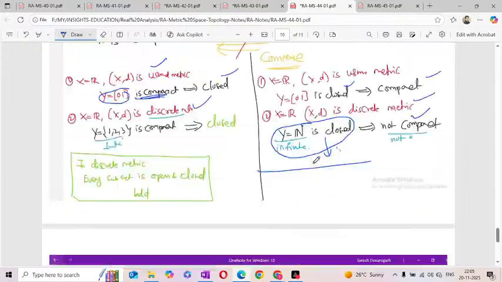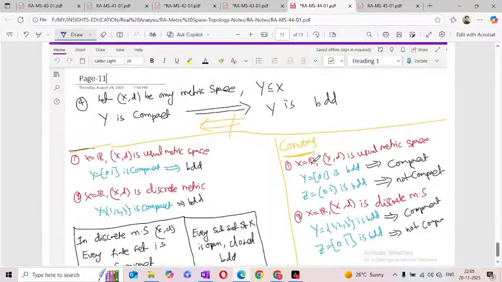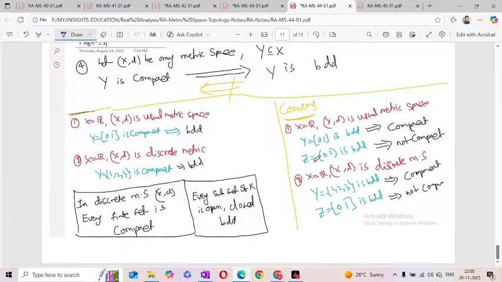Similarly, it is related to closed. Next one, bounded version also. If it is a compact set, it is always bounded. But bounded need not be compact. See the examples. Come to the first example. Now here I am taking X is equal to real numbers and I am taking the usual metric. Y is equal to closed interval [0, 1], it is a compact set. Observe, it is bounded.